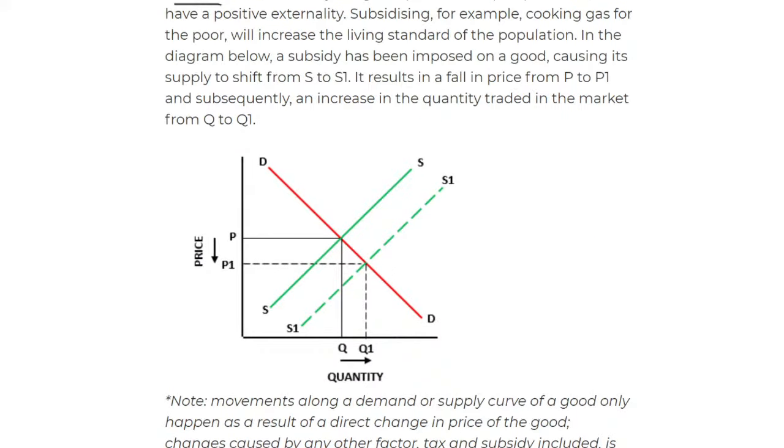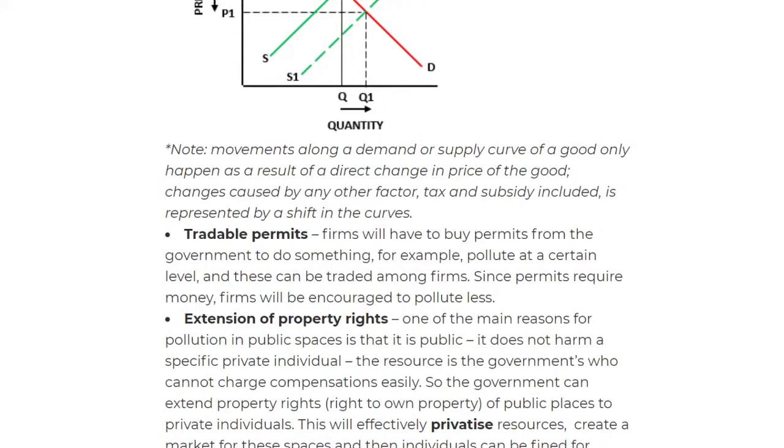So here we have another type of graph that shows what happens when there's an introduction of subsidies. As you can see, it'll be a shift to the right. A shift to the right is when the supply increases due to factors other than price. Okay, so hopefully you understand that. And then you can see that movements along the demand curve or supply curve happen only as a result of a direct change in the price of a good, and a shift is caused by any other factors like tax and subsidy.